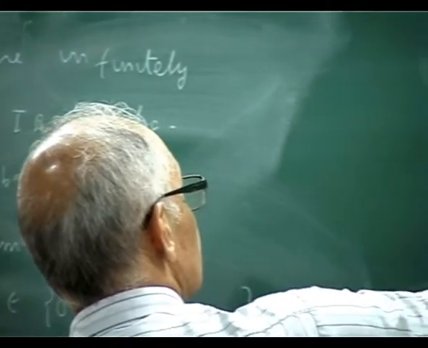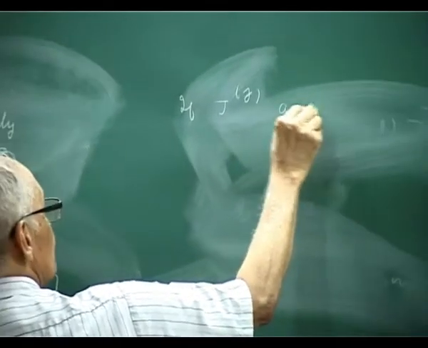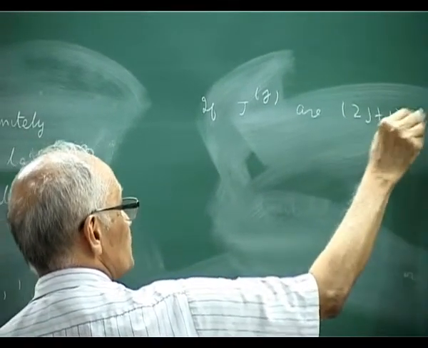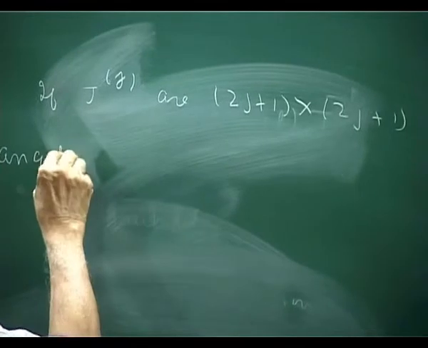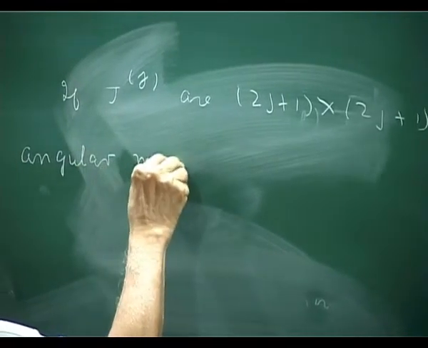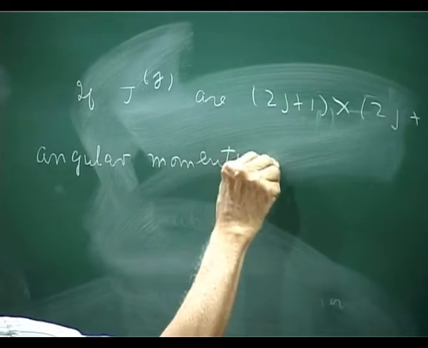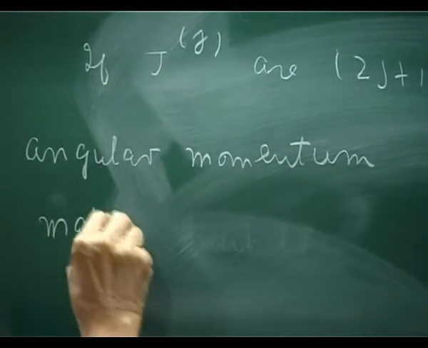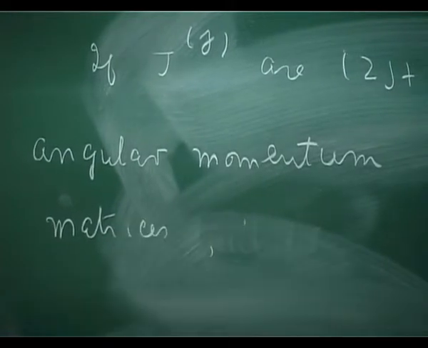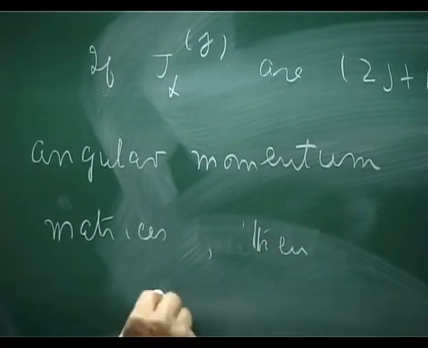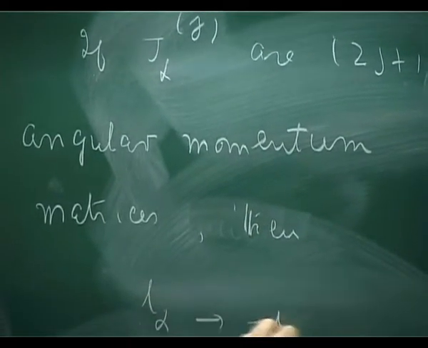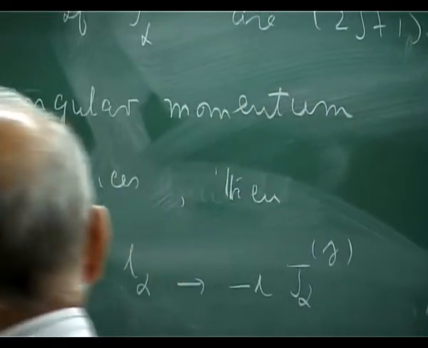For angular momentum, if J_alpha^(j) are the (2j+1) by (2j+1) angular momentum matrices, then this L alpha, abstractly, going to minus i J_alpha^(j), gives an irrep.